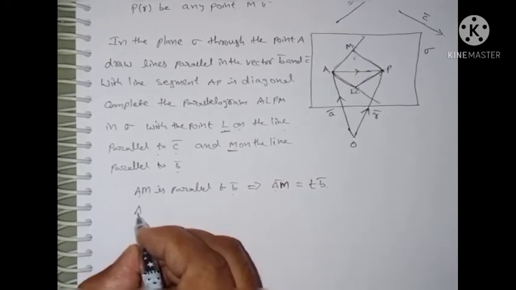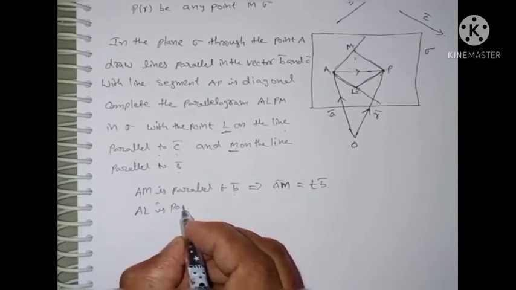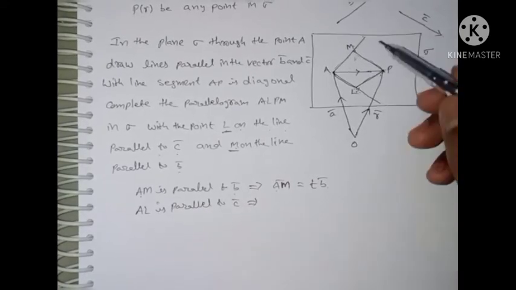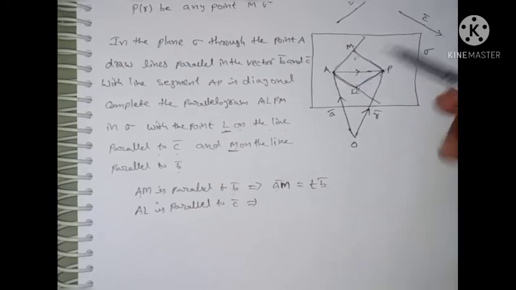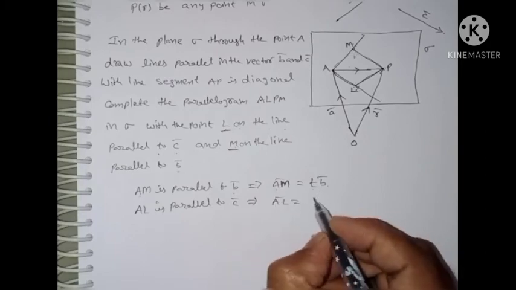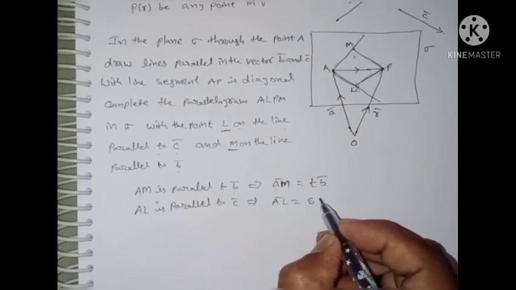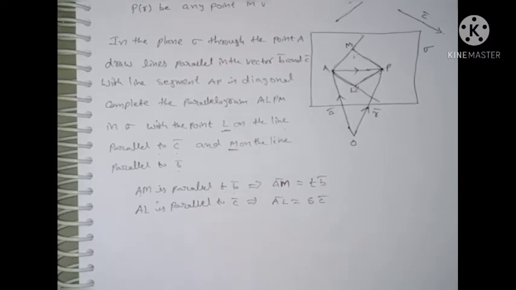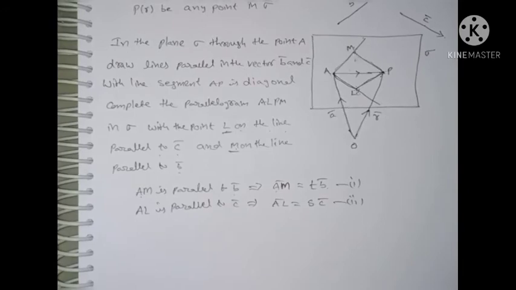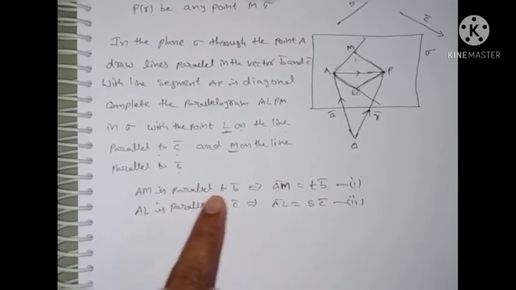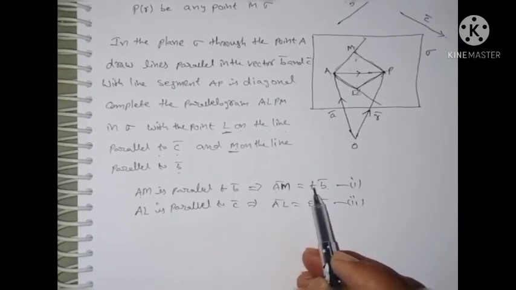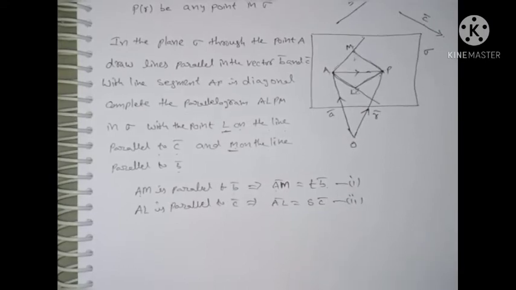Similarly, AL is parallel to C bar. How? Listen here. AL is parallel to C bar. Therefore, AL bar is equal to another constant S into C bar. This is your equation number 1 and this is your equation number 2. First I am taking AM is parallel to B bar and AL is parallel to C bar. Therefore, AM is equal to T into B bar, and AL is equal to S into C bar.